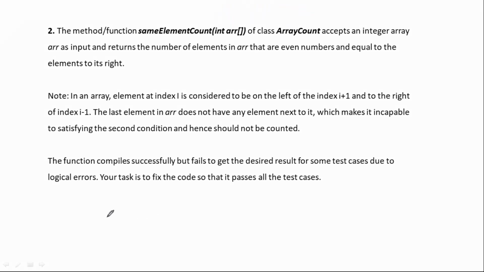It's very simple. The array value is already given. You have to access all the elements. The i value starts from 0 onwards, until i is less than n minus 1. Don't go until less than n, because for the last element I don't have any more elements. Then i plus plus. Simple, we need to count here. Now, if a of i, array of i, modulo 2 is equal to what? 0.